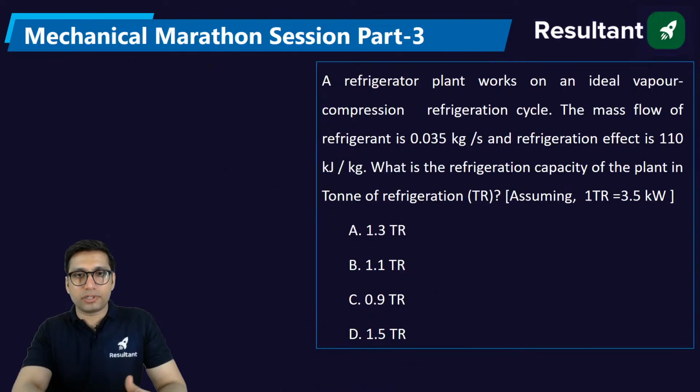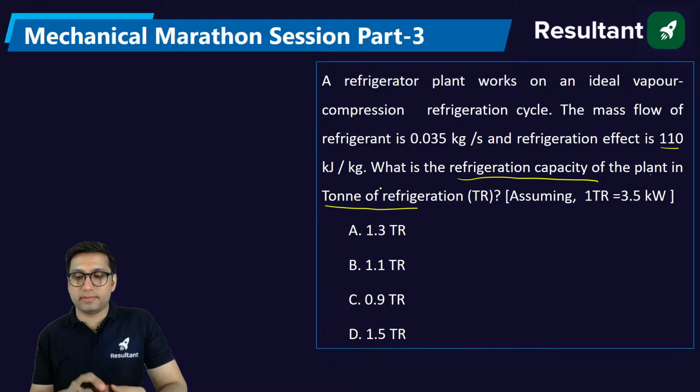correct. Next question. A refrigerator plant works on ideal vapor compression refrigeration cycle. The mass flow of the refrigerant is 0.035 kg per second and refrigeration effect is 110. What is the refrigeration capacity of the plant in ton of refrigeration? Understood the question? Questions understood, everyone? All right.